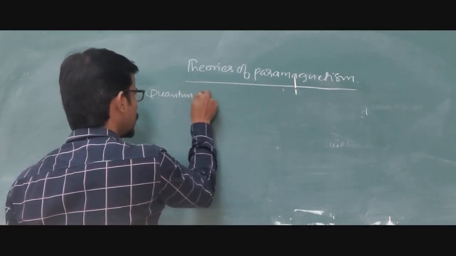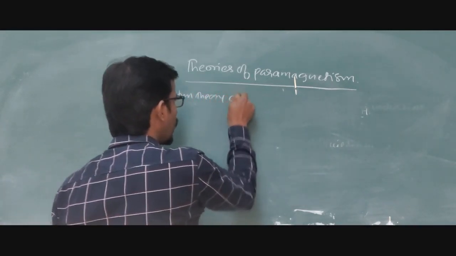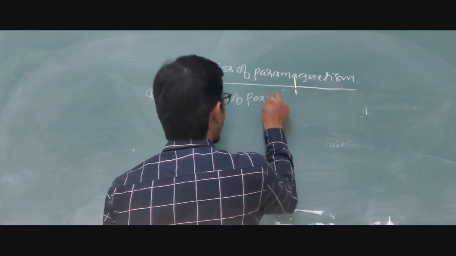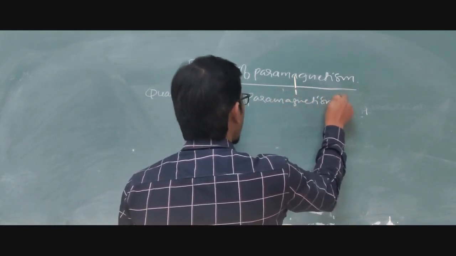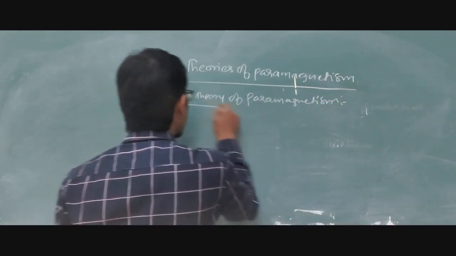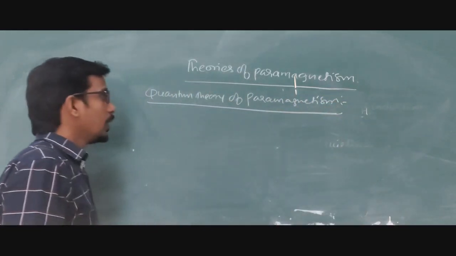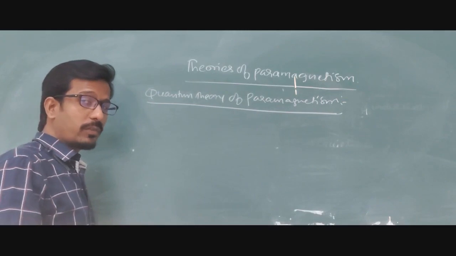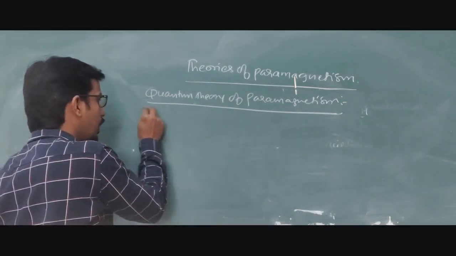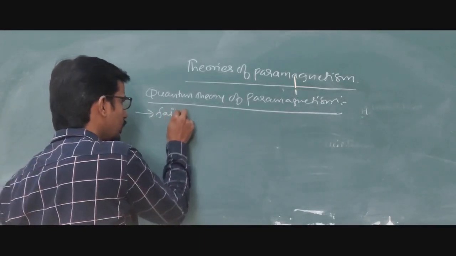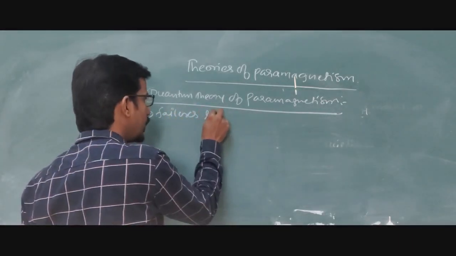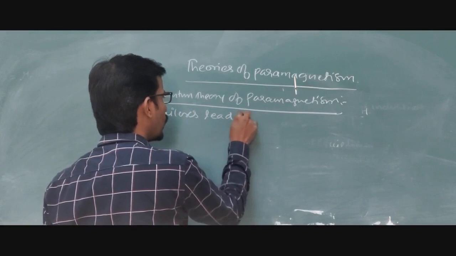Quantum theory of paramagnetism. Before coming to this, we should know the failures of the classical theory. Then we can come to the point. So what are the failures? The failures lead to quantum mechanics.